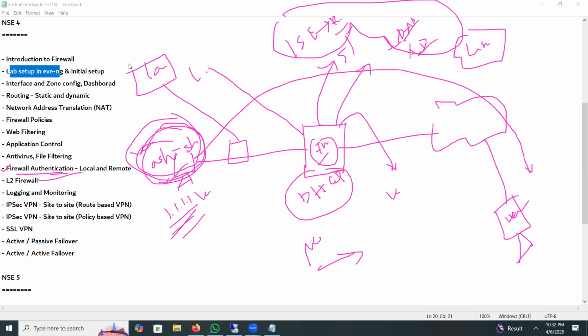Suppose I am installing a Windows AD server here, and I will connect it in my inside LAN, to the switch. Also, I will sync this AD server with the firewall. And on the AD, I will create the user and group-based policy.